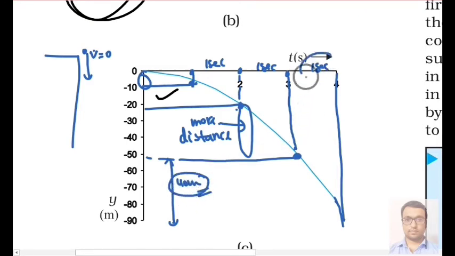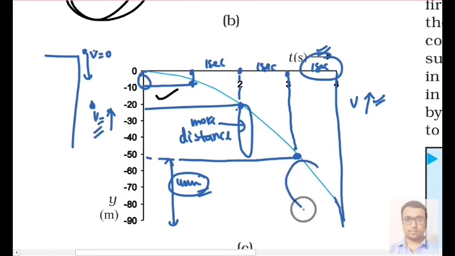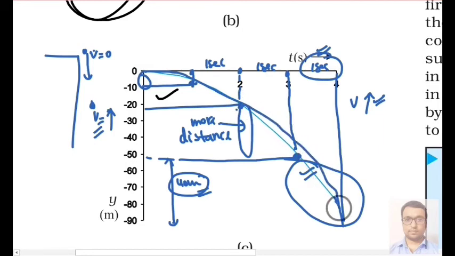So in each 1 second the distance is increasing. Okay, why? Because its velocity keeps on increasing. As the ball falls down, its velocity will keep on increasing due to acceleration. That's why it will cover more distance in the last 1 second. So that's why the nature of the graph will be like this. It can't be a straight line. In fact, it will be a parabola.